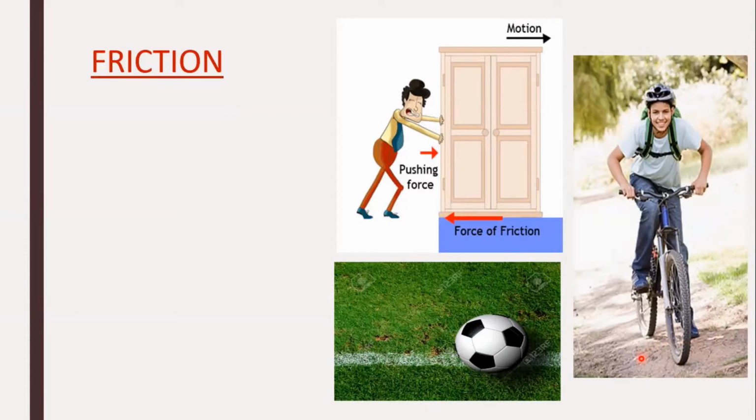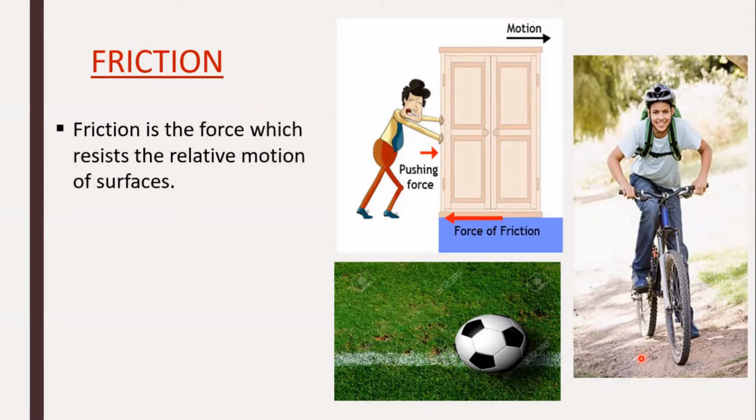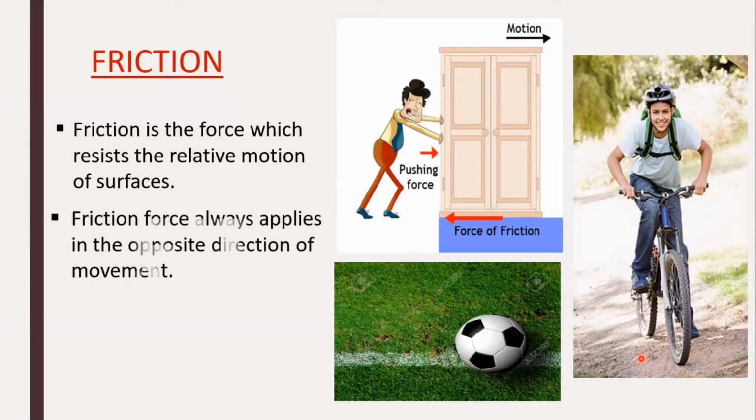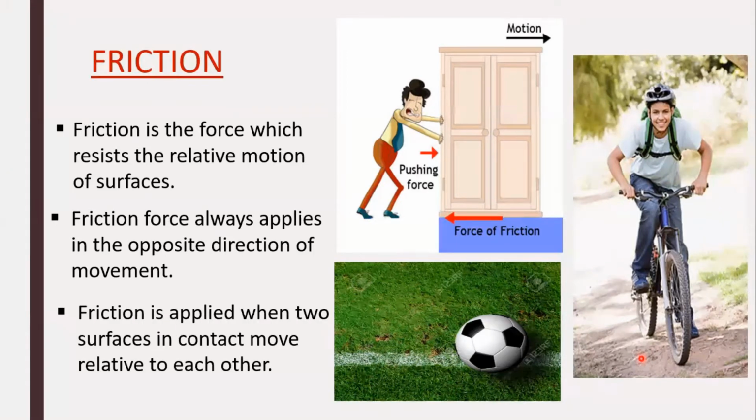So, what is friction? From the examples, we can infer that friction is the force which resists the relative motion of surfaces. Friction force always applies in the opposite direction of movement. Friction is applied when two surfaces in contact move relative to each other.